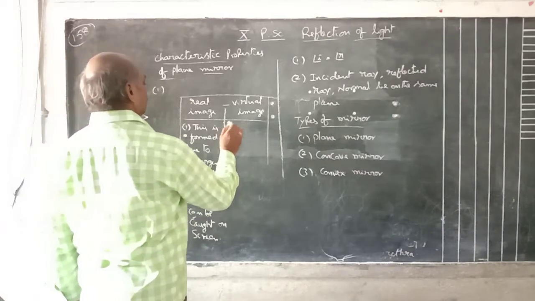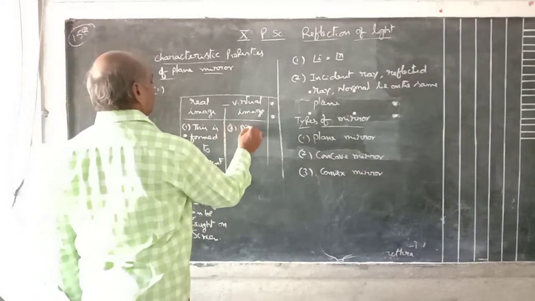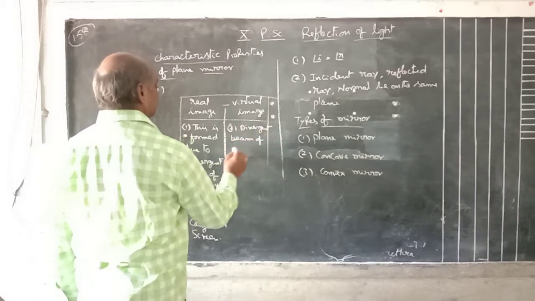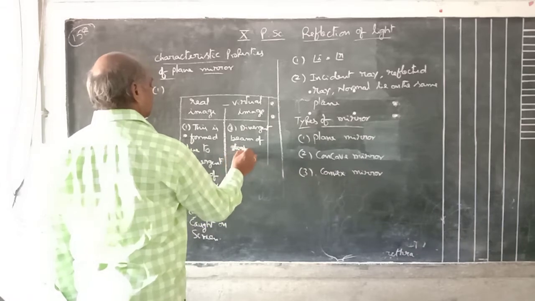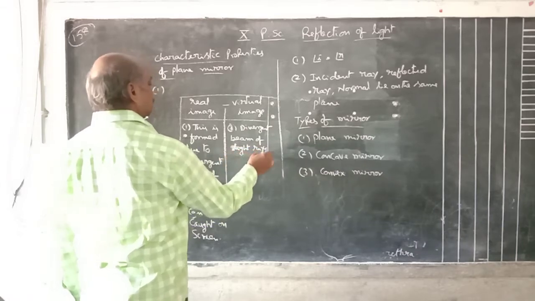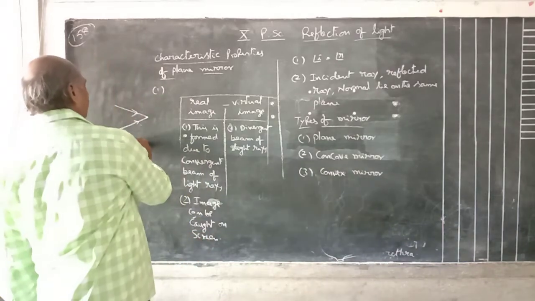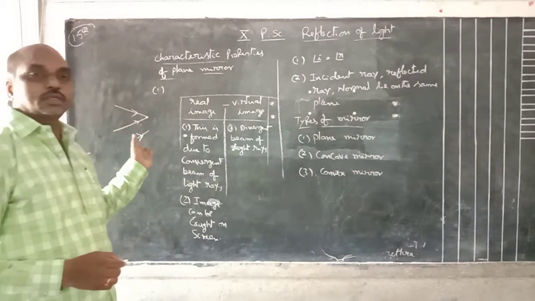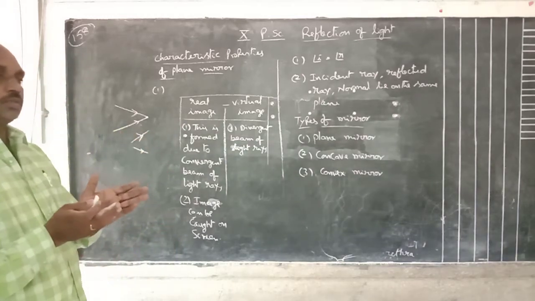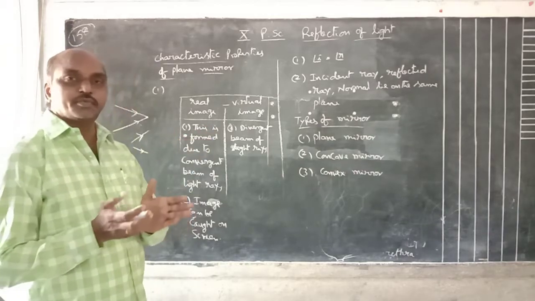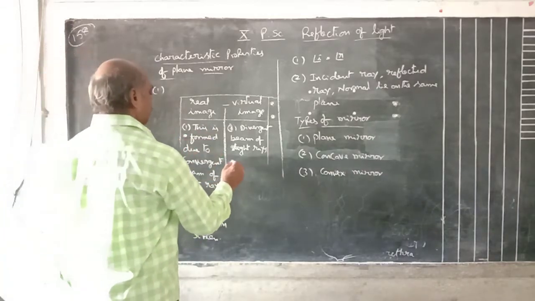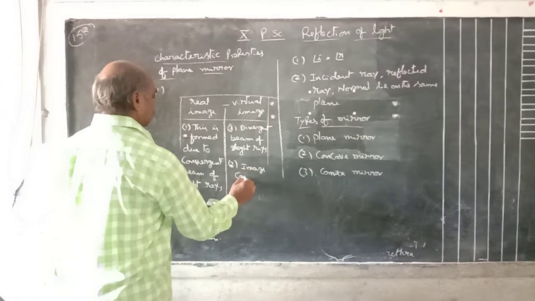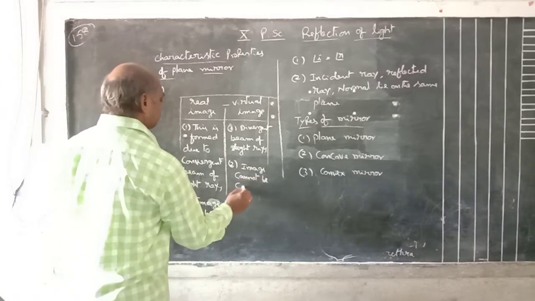Virtual image means divergent beam of light rays. This image is formed due to a divergent beam. Divergent means after reflection, the reflected rays are moving like this. These are all called divergent. That means they deviate from each other after reflection. And the second point is, the image cannot be caught on the screen.